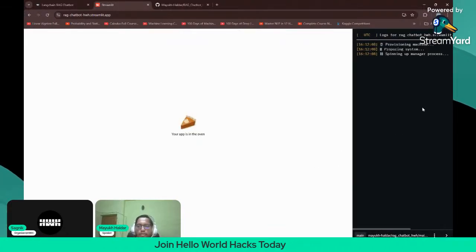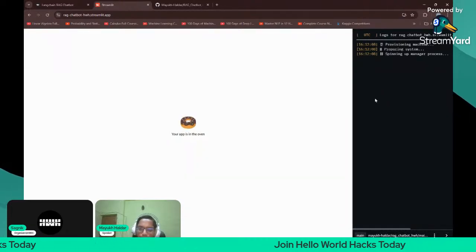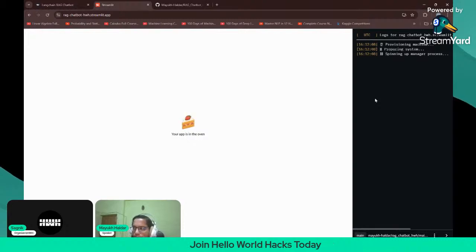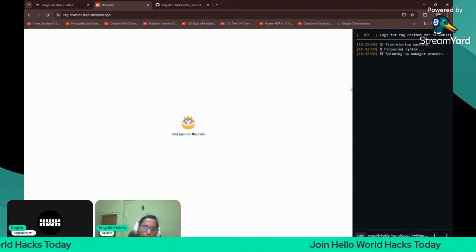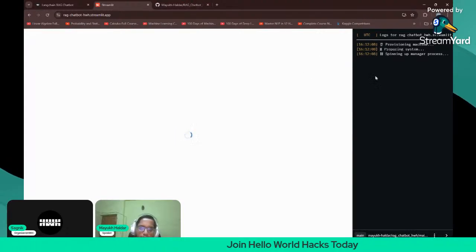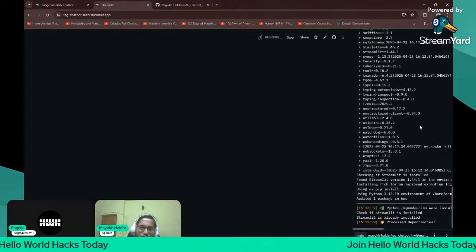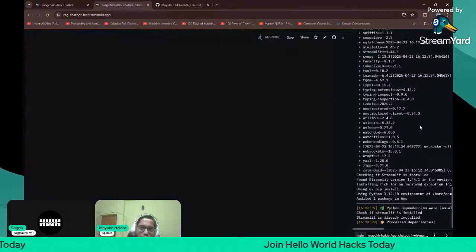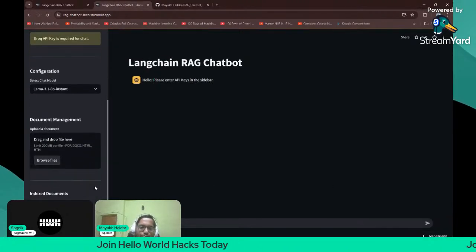Yeah, it is working. Spinning up manager process, provisioning machine, preparing system. Yeah, now it is working, I think. Process dependencies. Now it should be good to go. Nice, it is working.